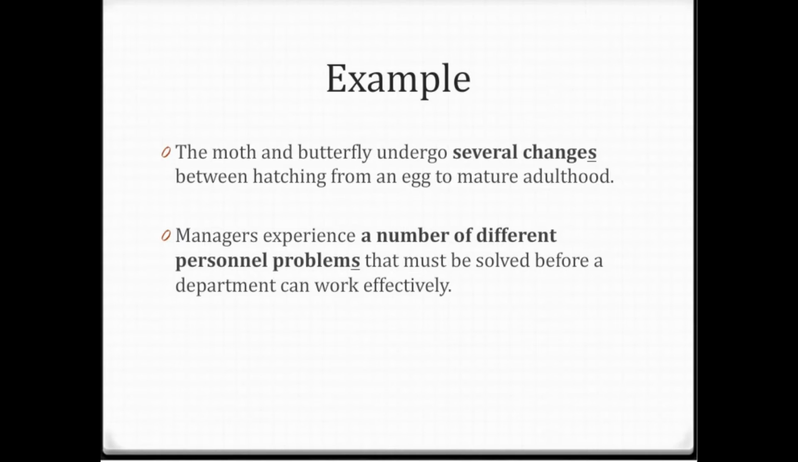The second sentence, managers experience a number of different personnel problems that must be solved before a department can work effectively. The topic is managers, and the controlling idea is a number of different personnel problems. Once again, the S word is problems. So the major supporting details will be problem 1, 2, 3, and so on. So the pattern is a list of problems, listing.